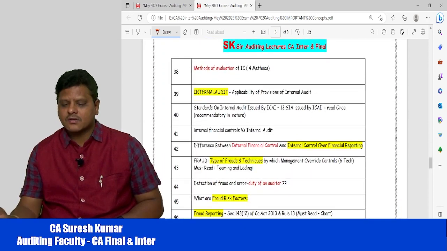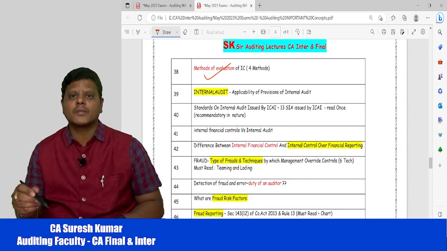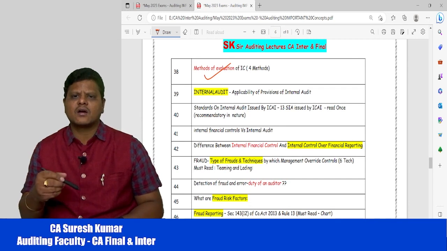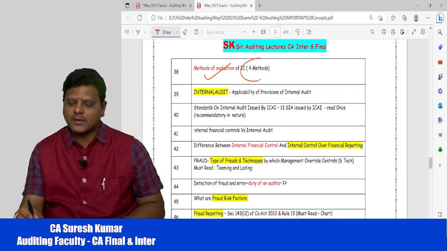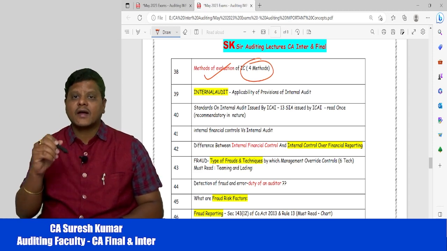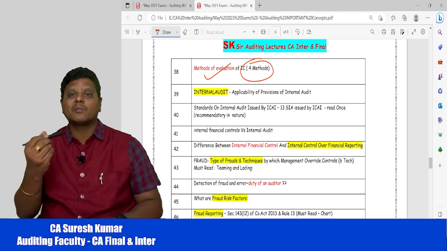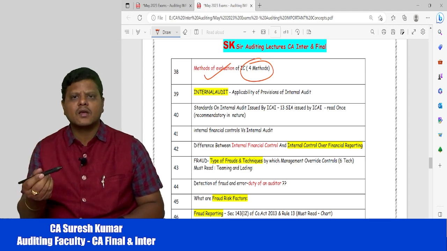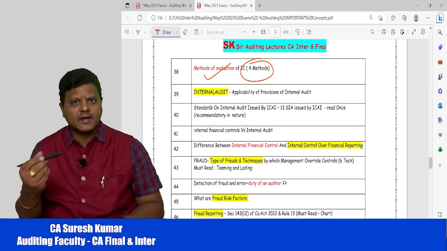Next, my dear friends, methods of evaluation of controls. We have 4 methods, for example narrative record and checklist. Please prepare the 4 methods. Again, they may give a scenario and ask what method it is, or give a direct question, or they may have a practical case study also.